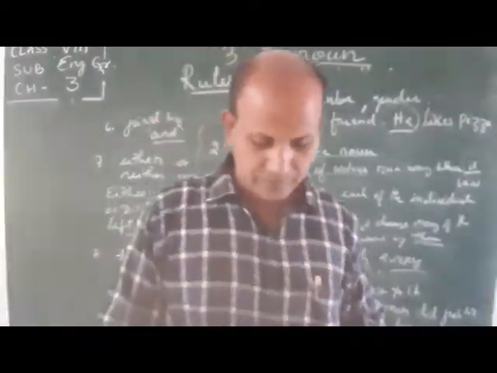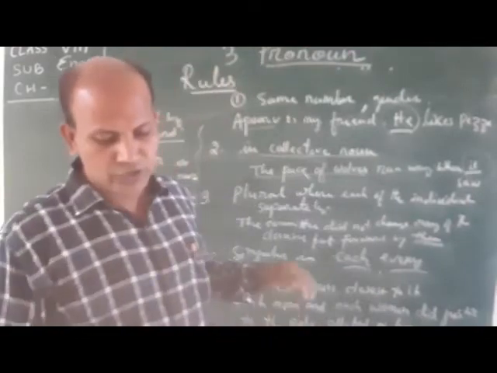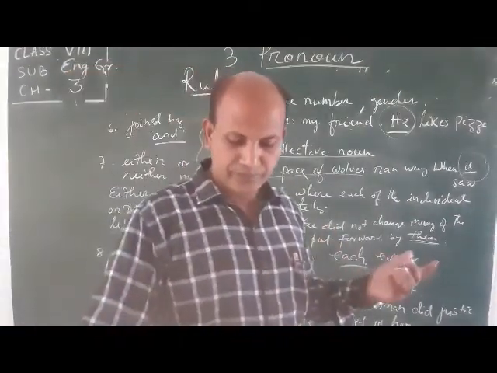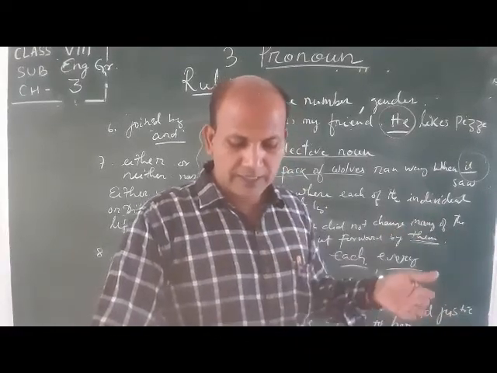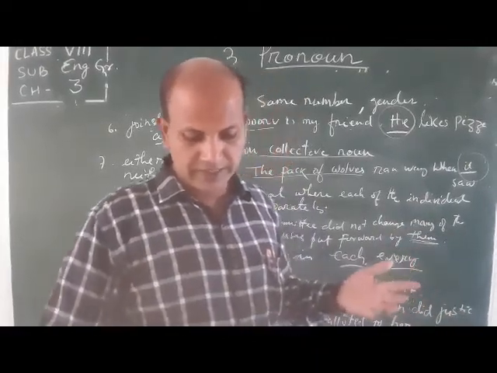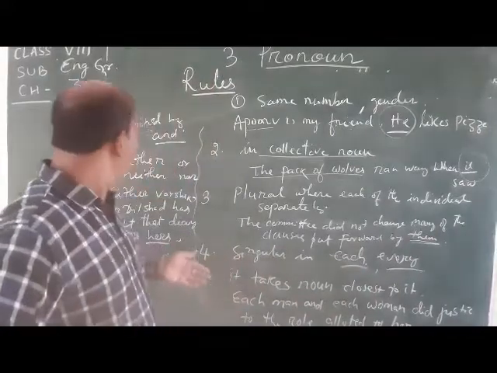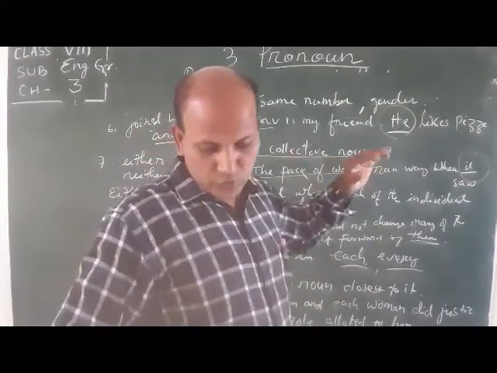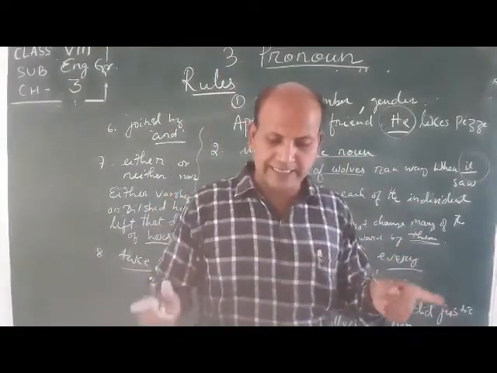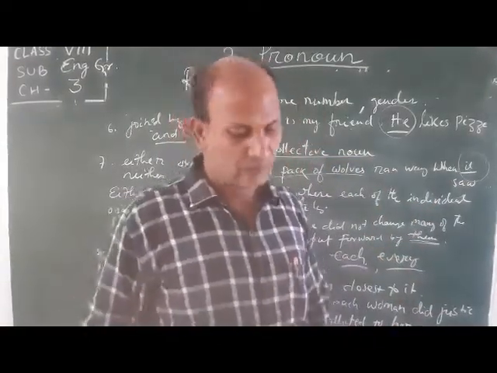Is it clear? So the next point: when two singular nouns joined by and refer to the same person or thing, the pronoun used must be singular. Here, two singular nouns joined by and, just like singer and guitarist.